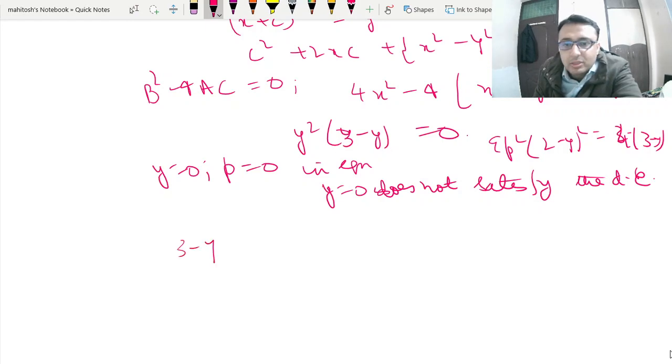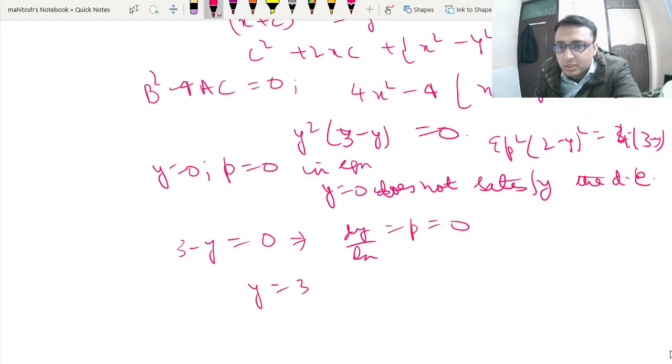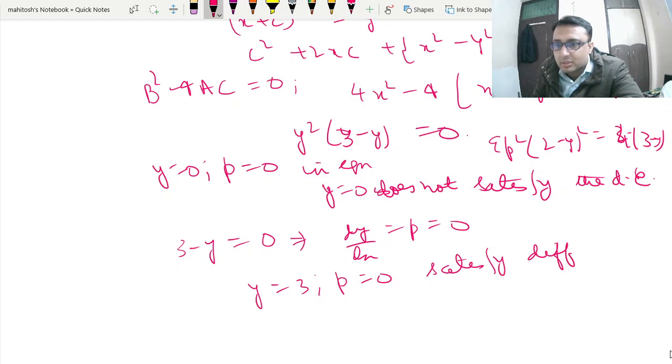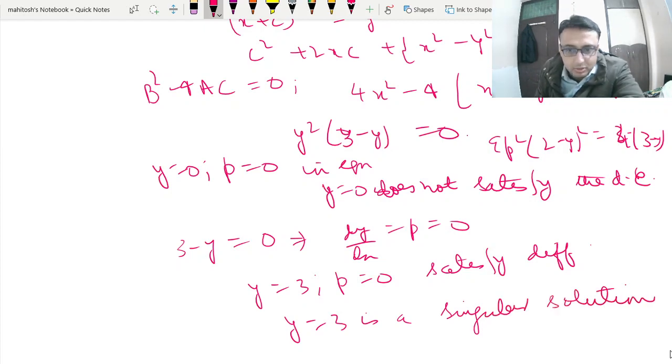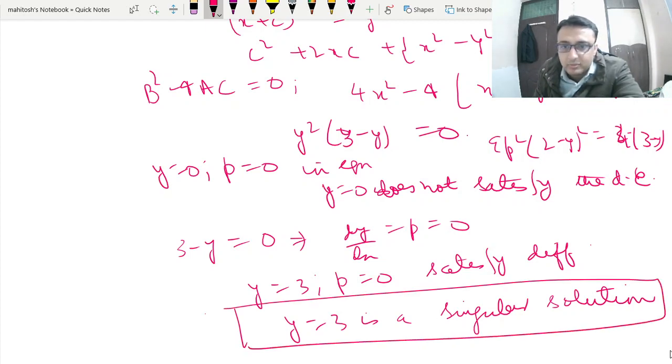Now if you put 3 minus y is equal to 0, so dy by dx is equal to 0. So y is equal to 3 and p is equal to 0 satisfy the differential equation. So we can say y is equal to 3 is a singular solution. Now there has been a trend to ask on singular solutions, so it is good that we solve such kinds of questions. So with this we have ended our solution series on